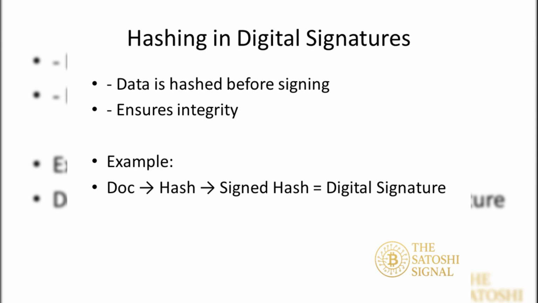Digital signatures rely on hashing. The data is hashed first. The hash is then signed using a private key. This ensures the data hasn't changed and confirms the sender's identity. It's foundational for secure digital communication.